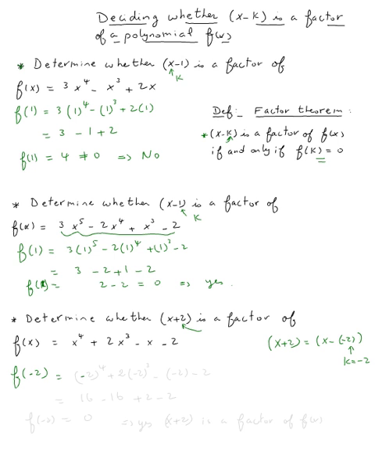So f of negative 2 is equal to negative 2 to the 4th plus 2 times negative 2, and so on, minus 2. Now this is going to be 16. Negative 8 times 2 is minus 16. Minus 2 is plus 2 minus 2. So you can tell this is 0 plus 0, which is 0. So f of negative 2 is equal to 0. Therefore, the answer is yes. Yes, x plus 2 is a factor of f of x. And that's it for this example.